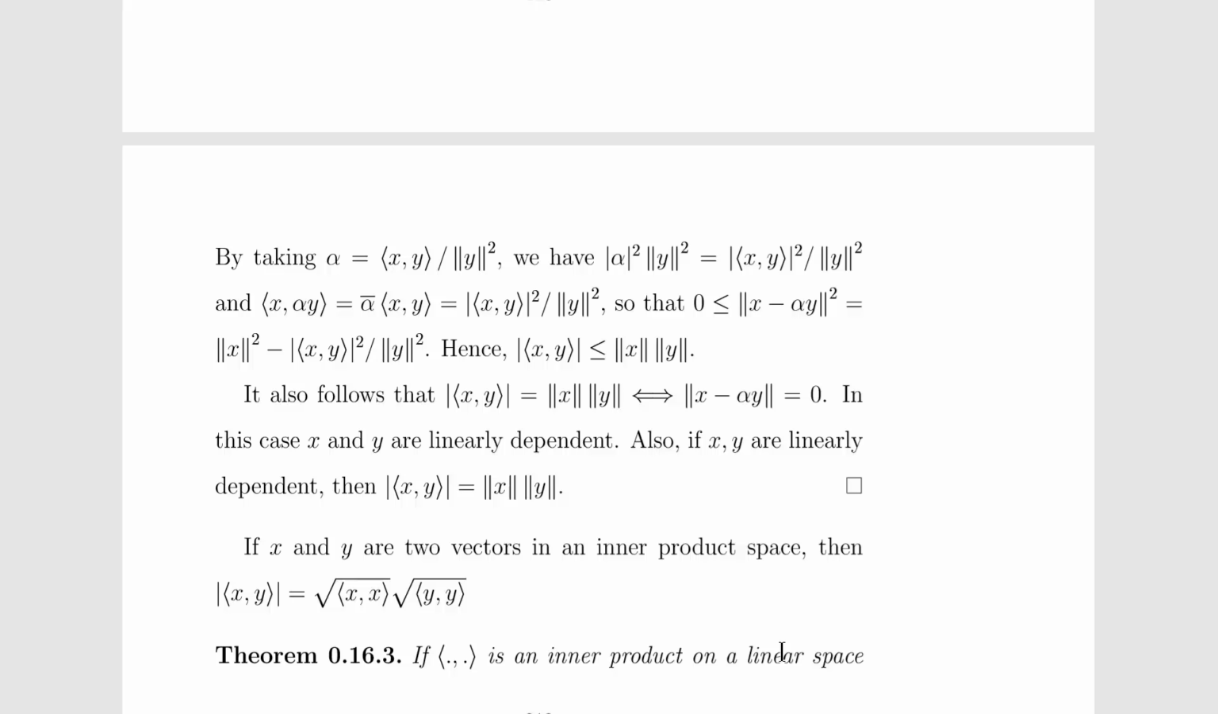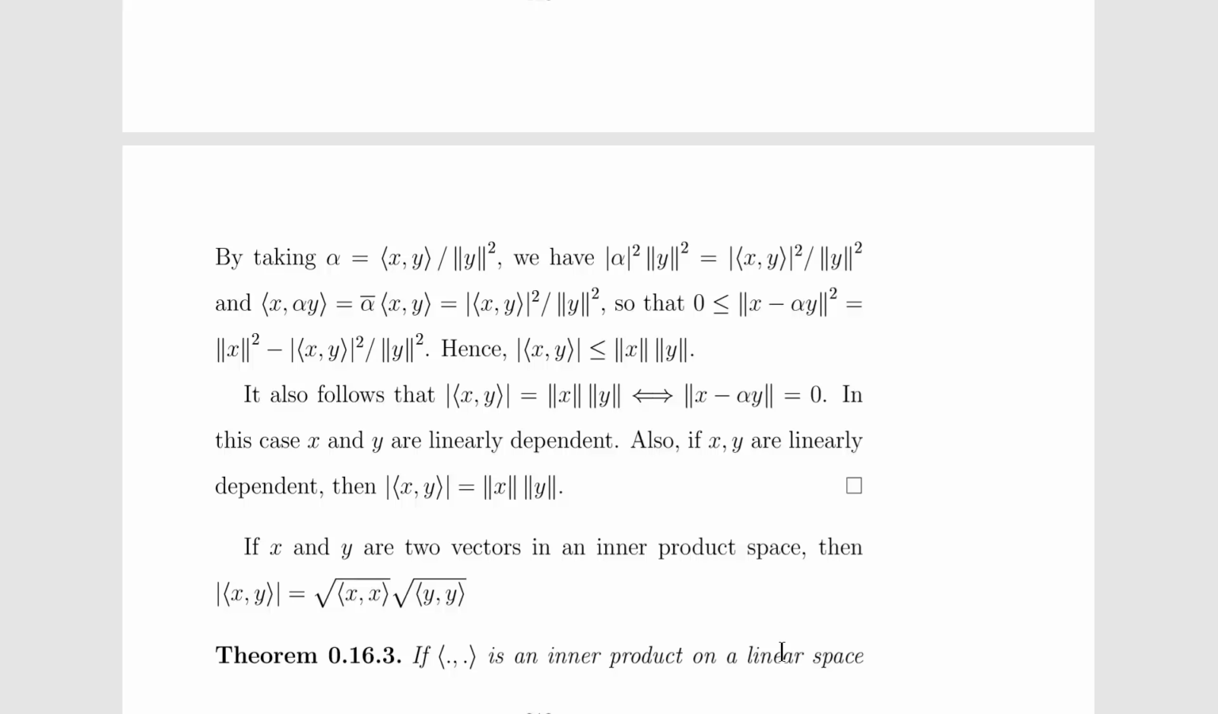So by taking alpha equal to the inner product of x comma y over the norm of y squared, we have modulus of alpha squared norm of y squared equal to the modulus of the inner product of x comma y squared over norm of y squared. And the inner product of x comma alpha y, being conjugate linear in the second argument, is equal to alpha bar times the inner product of x comma y, which is equal to this, so that we have 0 is less than or equal to norm of x minus alpha y squared, which is equal to norm of x squared minus modulus of the inner product of x comma y squared over norm of y squared. Hence, we get the result.